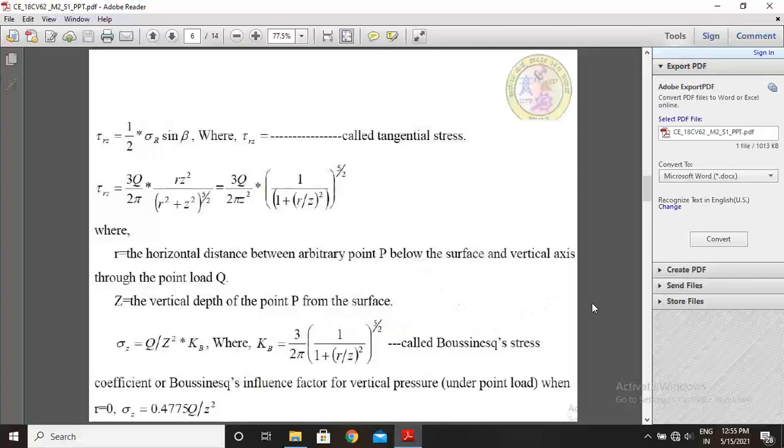The z is the vertical depth of the point P from the surface. It is given by the equation sigma z equal to Q by z square into Kb, where Kb is nothing but 3 by 2 pi into 1 by (1 plus (r by z) square) to the power of 5 by 2, called the Boussinesq stress coefficient, or Boussinesq influence factor, for vertical pressure under a point load. When r equal to 0, sigma z is given by the equation 0.4775 times Q by z square.